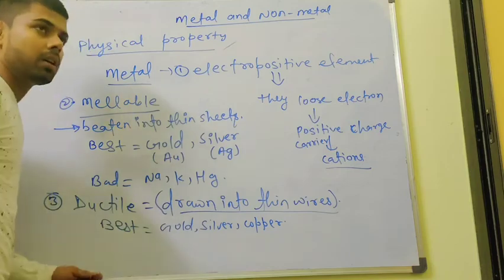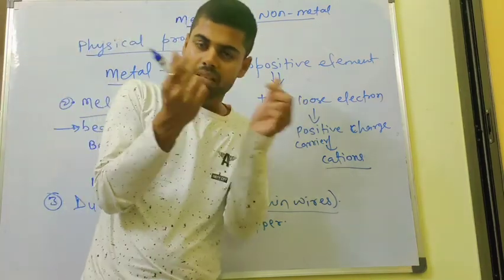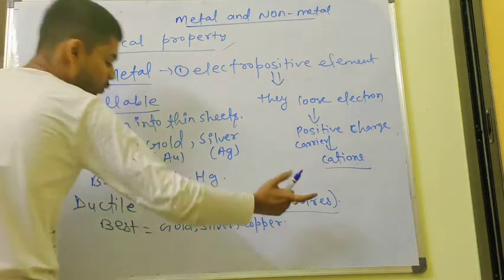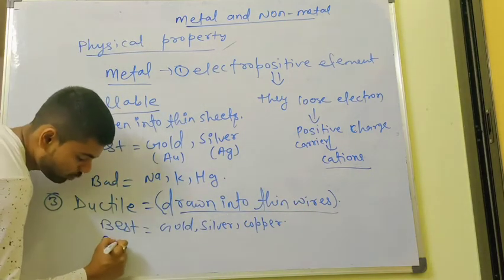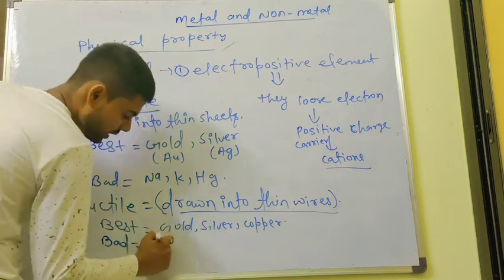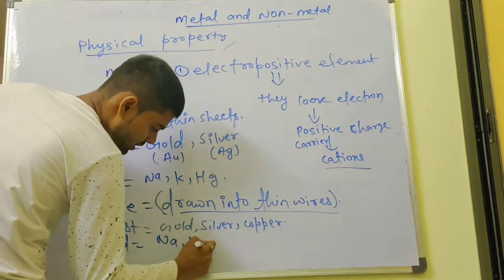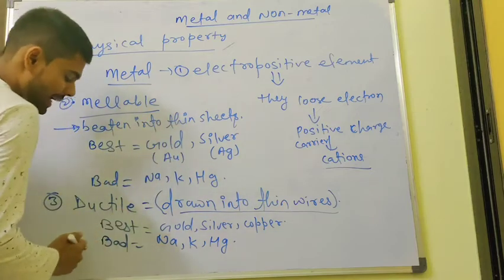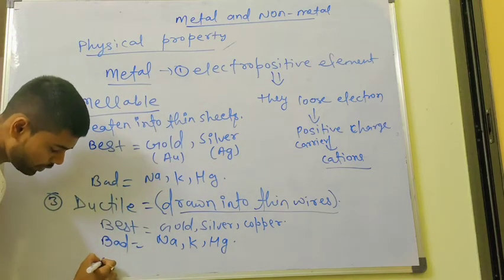So you see a wire is made up of metal. Why? Because it has the property to be drawn into thin wire. And now the question comes, bad ones. The bad conductors are sodium, potassium, and mercury. After that we observe another key point right here.